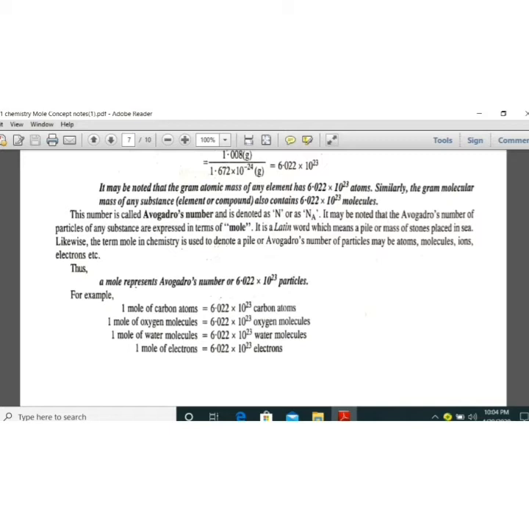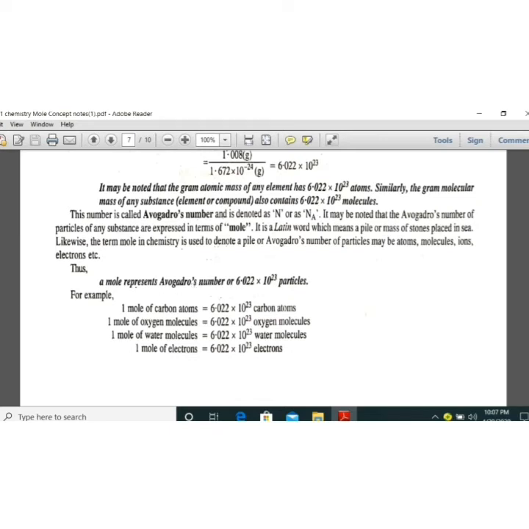So exactly there is a relation between the gram molecular weight, gram atomic weight with 1 mole. That is 1 gram atomic weight, 1 gram atomic mass or gram molecular mass is exactly equal to that number of moles. তার মানে আমি যদি 6.022 into 10 to the power 23 atoms of carbon যদি নিই, টোটাল মাসটাকে যদি আমি ওয়েট করি, then we'll get the total mass 12 gram, that is gram atomic mass of carbon. So exactly 1 mole is equivalent to 1 gram atomic mass or 1 gram molecular mass.